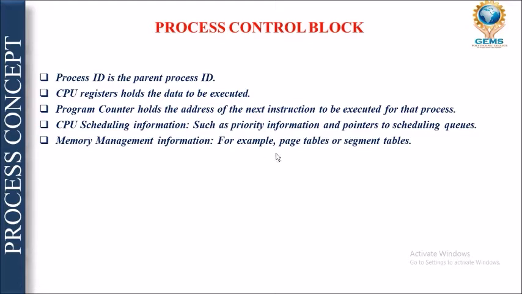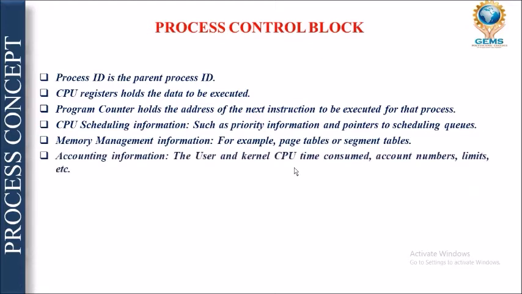It is in the form of your page tables and segment tables. Accounting information takes care of how much CPU time has been used, how much burst time has been executed, and how much burst time has been left for a process to be executed and terminated. So all these things are recorded by the accounting information, right?